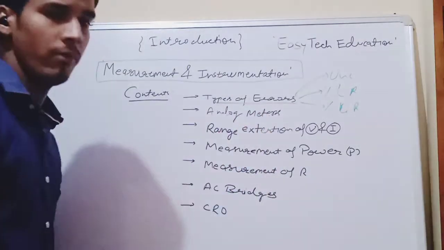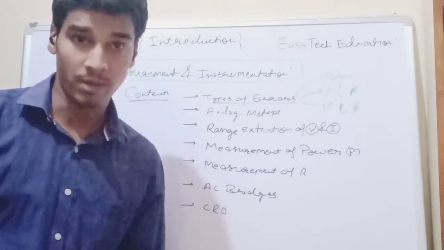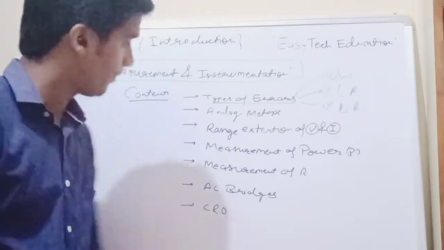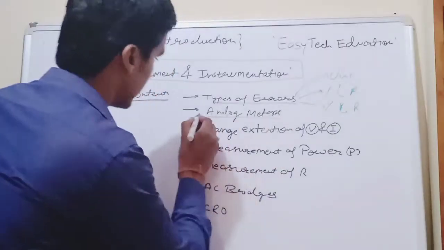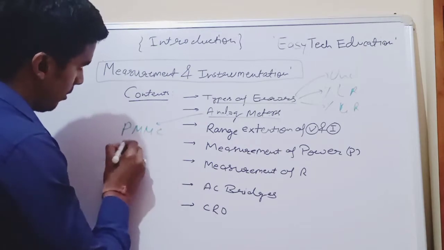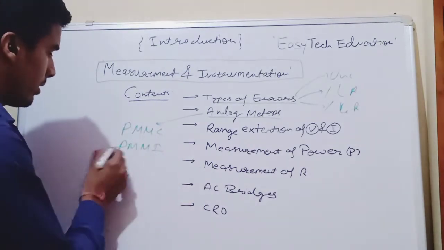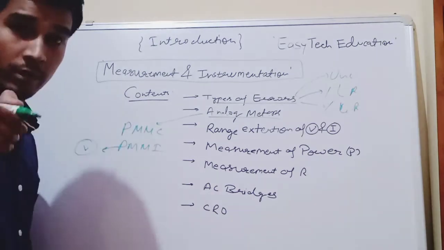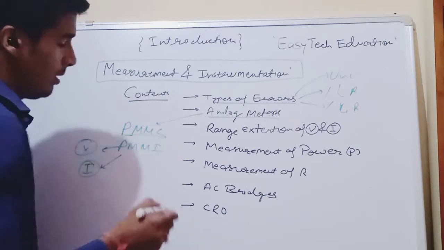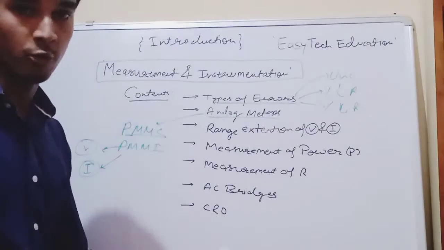In analog meters, we will discuss what analog meters are available to measure the required values, like permanent magnet moving coil and permanent magnet moving iron. In the permanent magnet moving iron, we will discuss the voltmeter and the ammeter. In the permanent magnet moving coil, we will discuss with the diagram, and we will also solve the numerical.